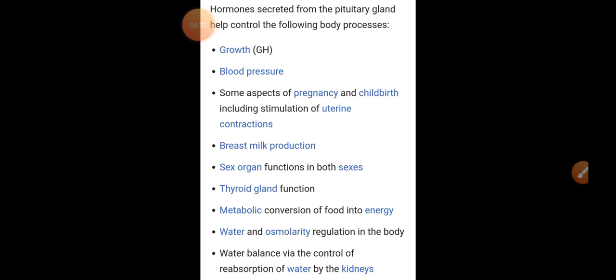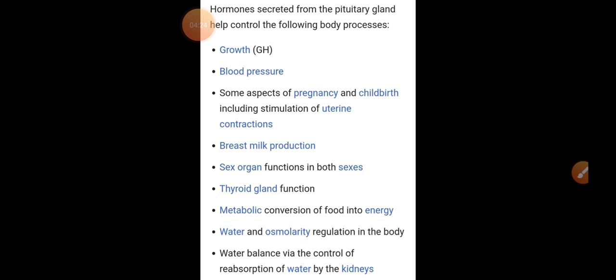During pregnancy and childbirth we require some hormones and these hormones are secreted by particular glands. Then breast milk production, sex organ function in both the sexes, thyroid gland function, secretion of thyroxine,